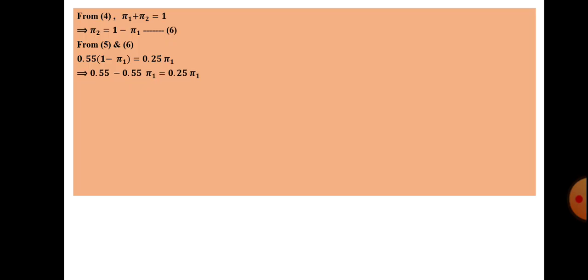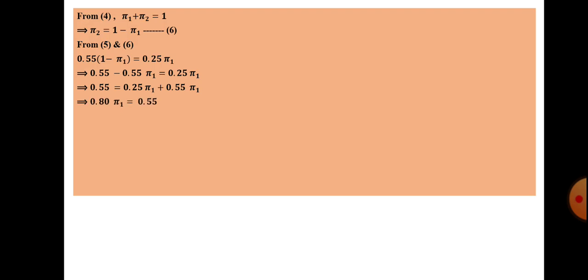Removing the bracket, 0.55 minus 0.55 pi 1 equals 0.25 pi 1. Therefore we keep pi 1 on one side and the constant on the other side. So 0.25 pi 1 plus 0.55 pi 1 equals 0.55.